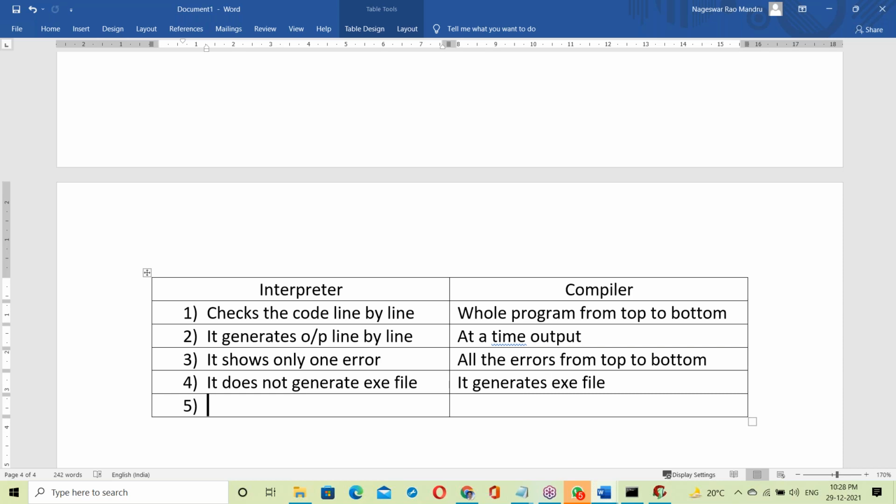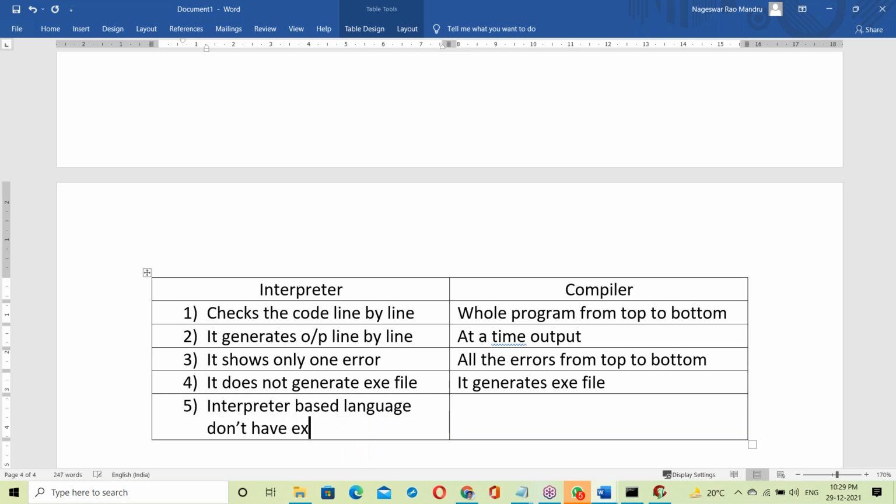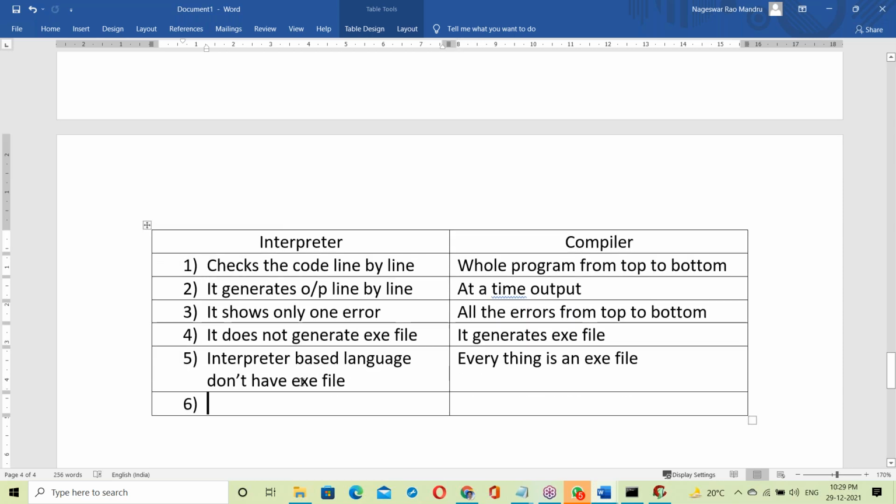Interpreter based languages don't have an exe file. In compiler based languages everything is an exe file. First the exe file is generated, then execution. Compiler based, compulsory exe generation, then execution. Interpreter based languages don't have an exe file.